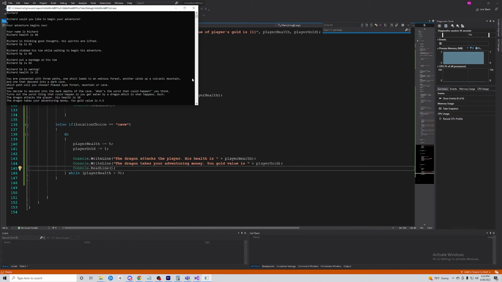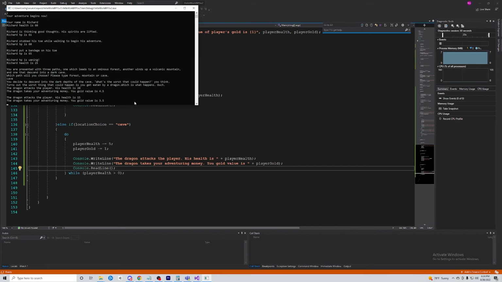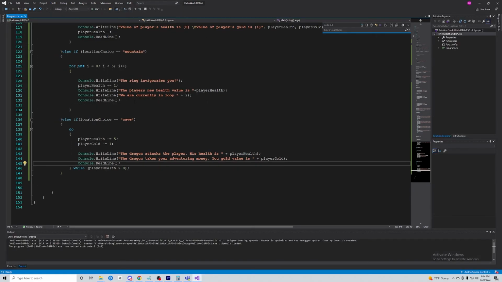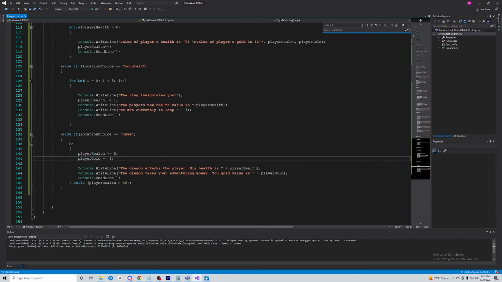Ouch. The dragon attacks the player, health is 20. Dragon takes your adventuring money. Your gold value is 4.5, all right? So it runs this code immediately, all right? Then checks the value, okay? Player's health is still above 20, so it runs it again. 15, 10, 5, 0, then it breaks out, right? So we can actually test this theory too. I can show you that it runs this code, and the program will end because this condition will evaluate to false.